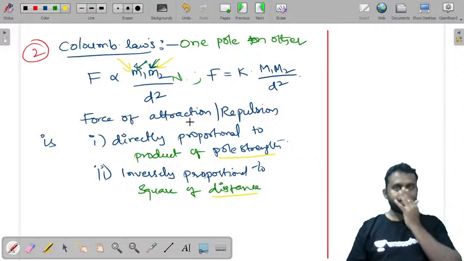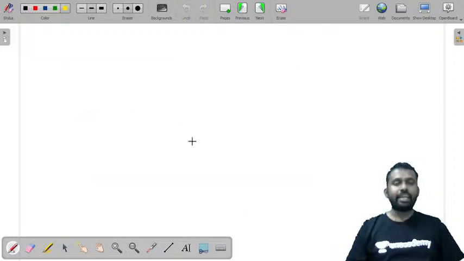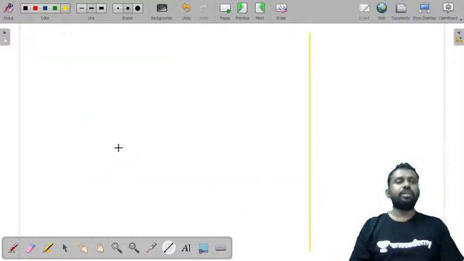Now let us see what is magnetic field and what are magnetic lines of force. What is magnetic field?